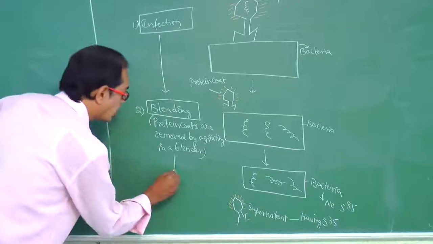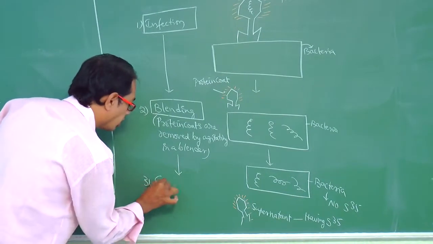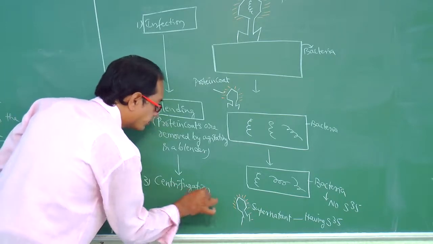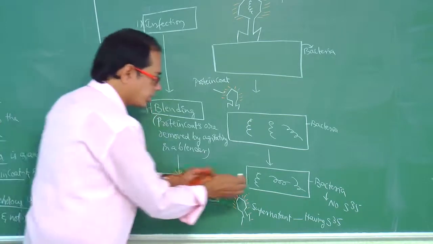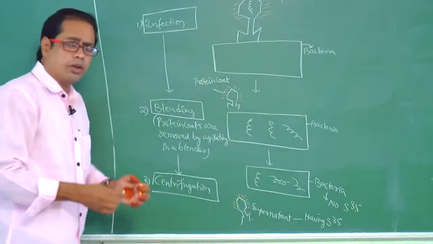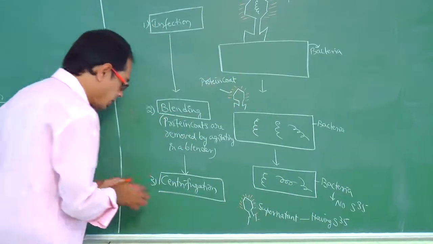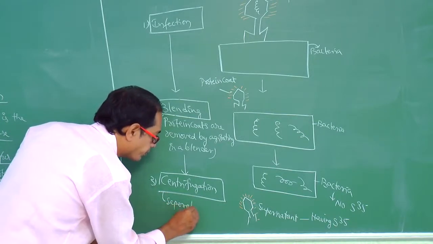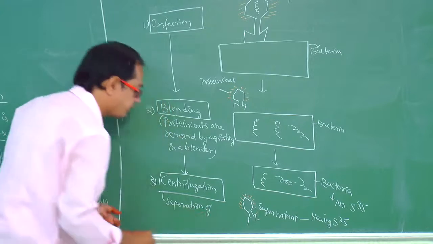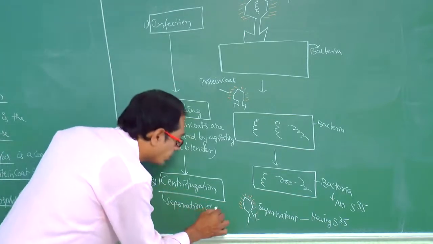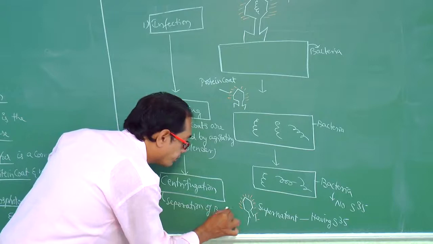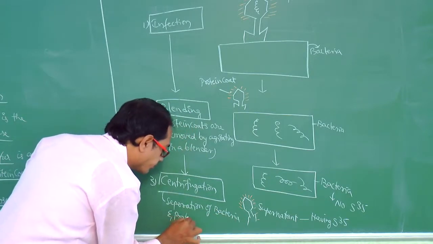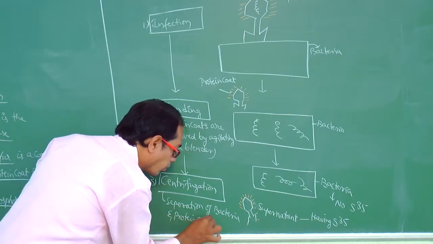This process is the third step, called centrifugation. That means bacteria and protein coats are separated by spinning in a centrifuge. It is an apparatus for separation of bacteria and protein coats.